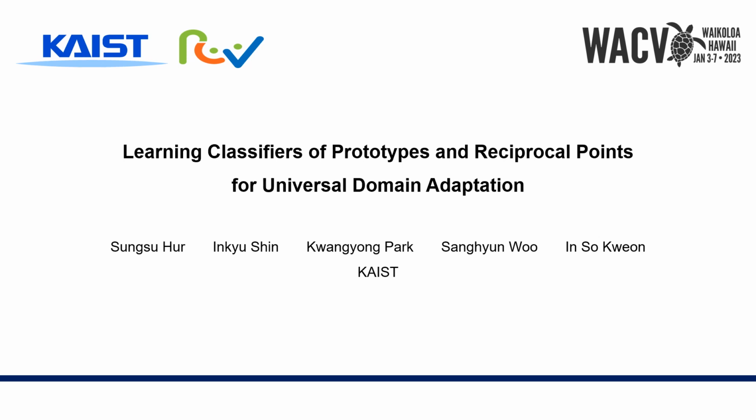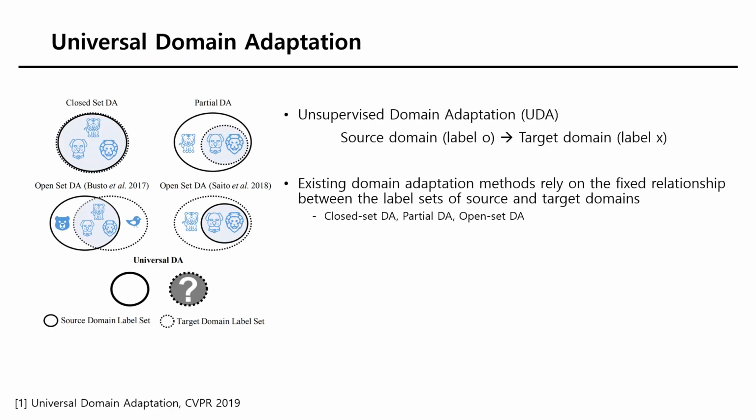Today it is an honor to present our work, Learning Classifiers of Prototypes and Reciprocal Points for Universal Domain Adaptation. It is done by researchers in KAIST RCV lab. To overcome the expensive and time-consuming labeling for a new dataset, unsupervised domain adaptation has been studied to transfer the knowledge of labeled source domain to the unlabeled target domain.